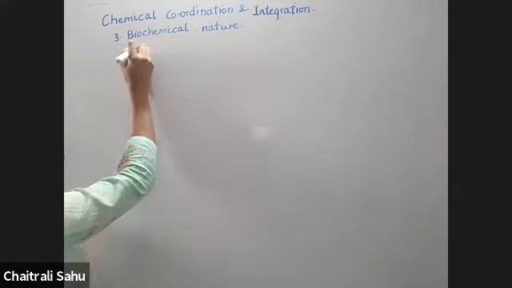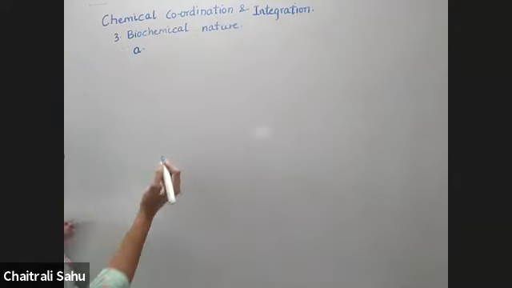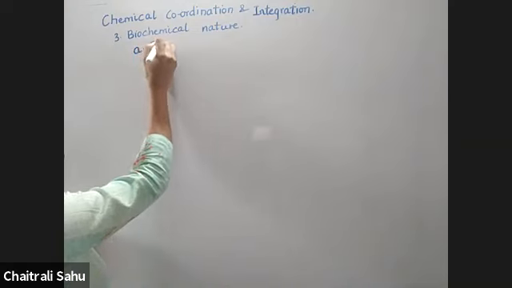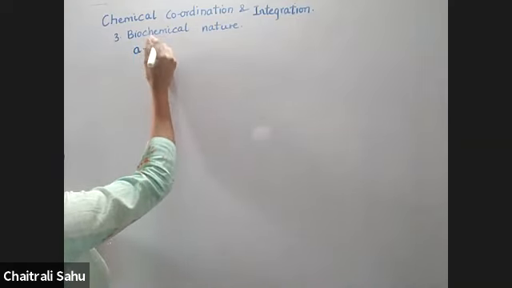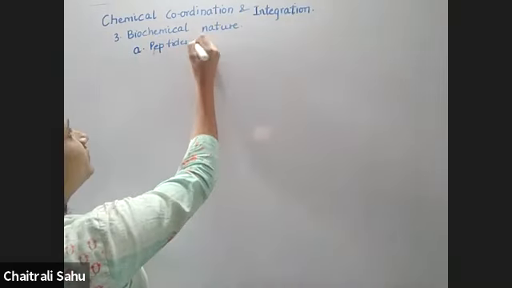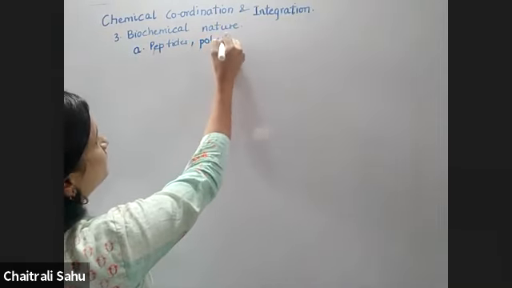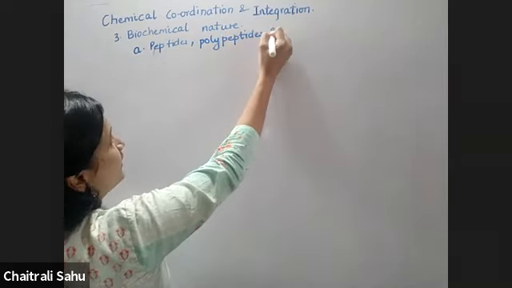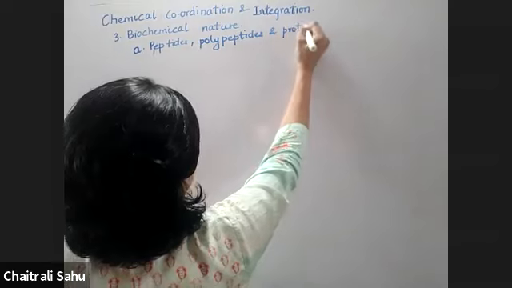So they are divided into 4 categories. The first category of hormones is peptides, polypeptides, and proteins.